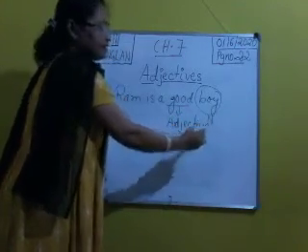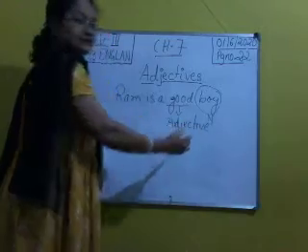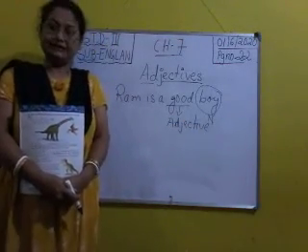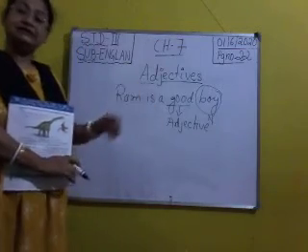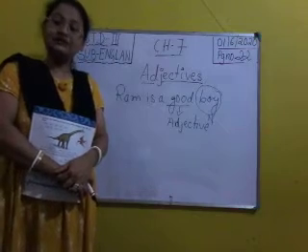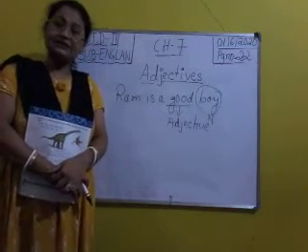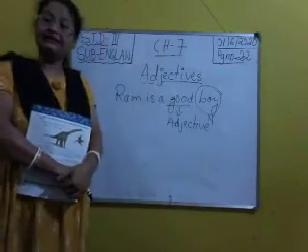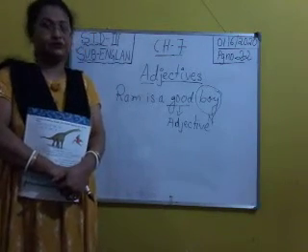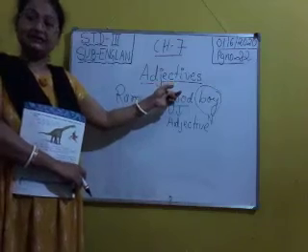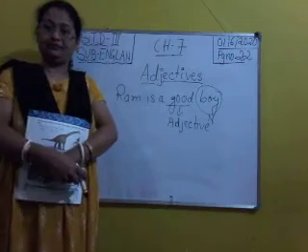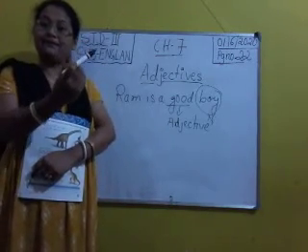Okay. So, as I have told you earlier, an adjective describes a noun or pronoun in a sentence. Okay. Ram is an intelligent boy. Here I am talking about the boy Ram, which is a noun, isn't it? So, describing the noun, Ram is an intelligent boy. So, when I say intelligent, intelligent is a describing word. So, intelligent is an adjective here.